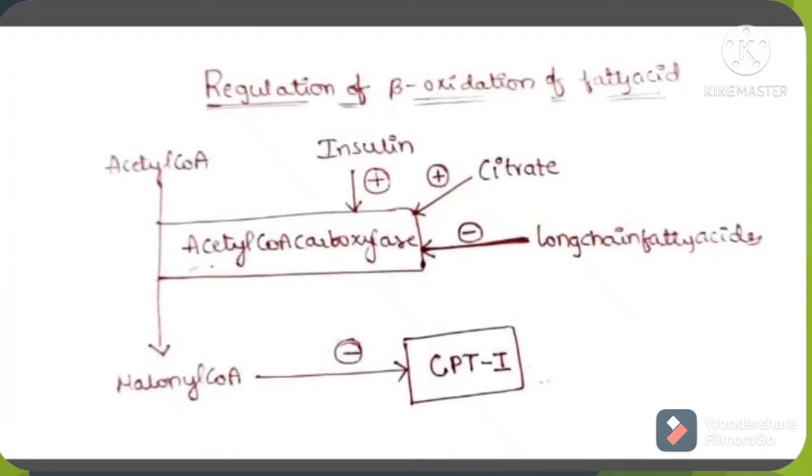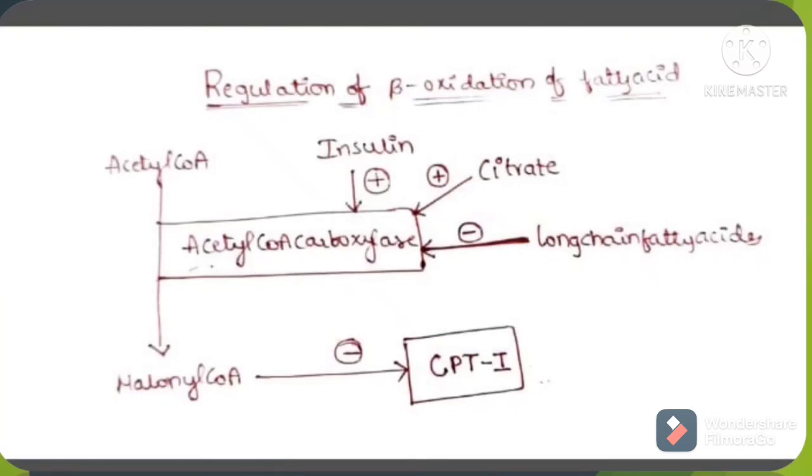synthesis of fatty acids. And we have rate limiting enzymes for all the pathways, the regulation of which will ultimately regulate the entire metabolic pathway. So for de novo synthesis of fatty acid, acetyl coenzyme A carboxylase is one such rate limiting enzyme, and it has three factors affecting it, of which the first one is insulin, the second one is citrate, and the third one are long chain fatty acids.